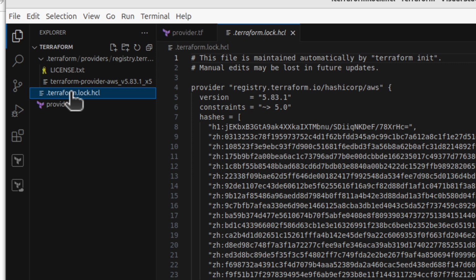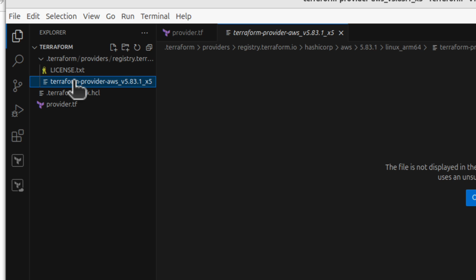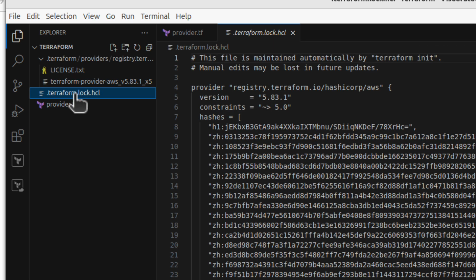So in that folder, Terraform downloaded all the binaries that it needs to work with the AWS provider, and the lock file is like information for Terraform about which version of those binaries were installed. We can see it's version 5.83.1. That's because the constraint we gave Terraform is that it was supposed to be version 5 or higher.